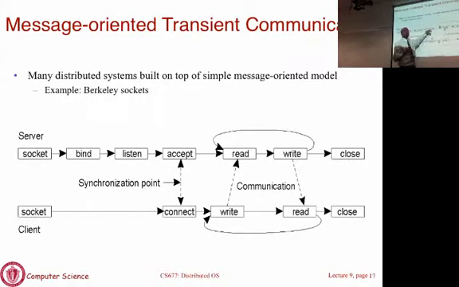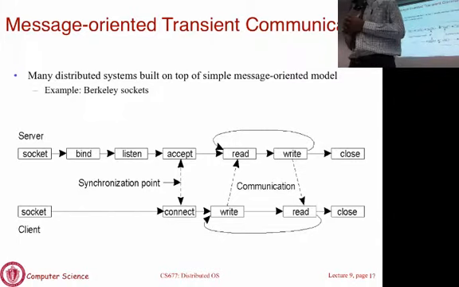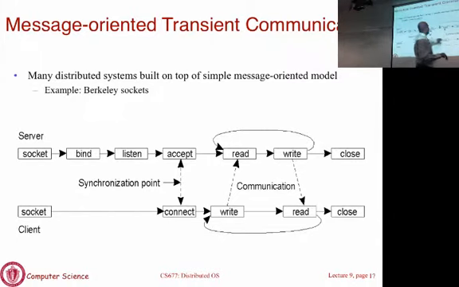When the client connects, the accept call will return. At that point, a connection has been established between the client and the server. Once this is done, then you can use read and write calls. You can use write to a socket, which is you're sending a message, and you can use read to read from a socket, which is you receive the message that came from the client. So you can use write to send a request, and then write can be used at the server to send back a response. If multiple messages can be exchanged, and then you will use close to close the connection.